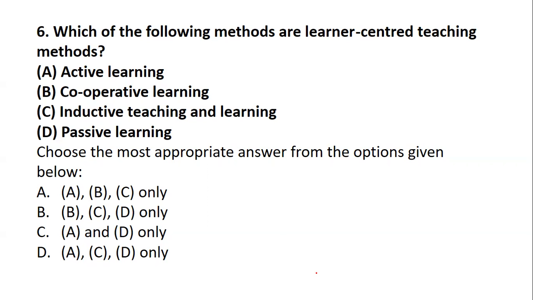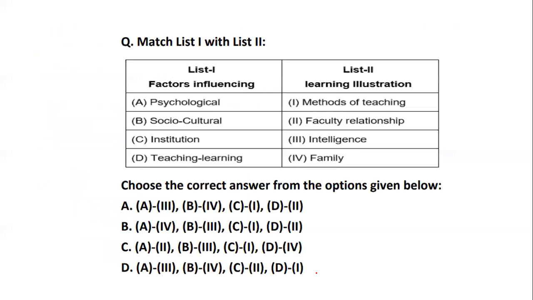If you go with elimination, you will definitely come to the right answer. So yes, the right answer is option number A. Active learning is learner centered, cooperative learning is learner centered, as well as inductive teaching and learning is learner centered. Passive learning is not learner centered. Okay, now question number 7.